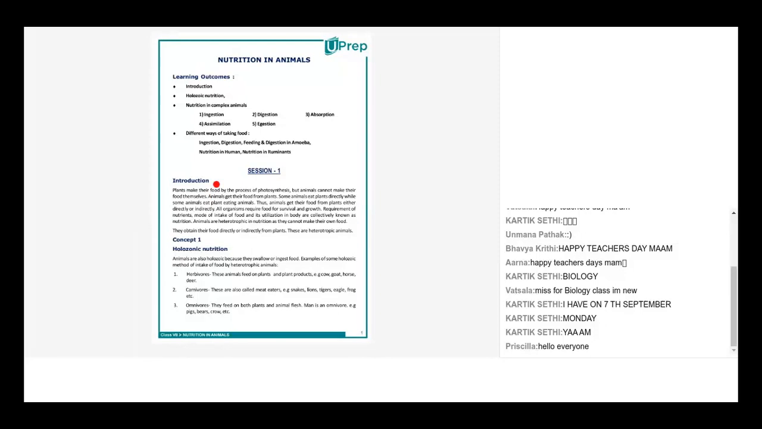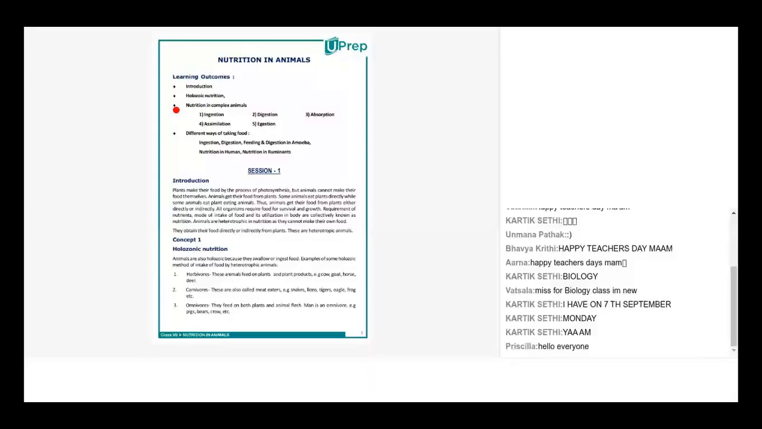Which is nutrition in animals. Okay, so as most of you have learned, nutrition in plants, right? There are so many modes of nutrition, so many ways through which plants take nutrients into them, right? Similarly, animals also have different modes of nutrition, right? So today we are going to study the different modes of nutrition. Animal nutrition is a little more complex than plant nutrition, right?